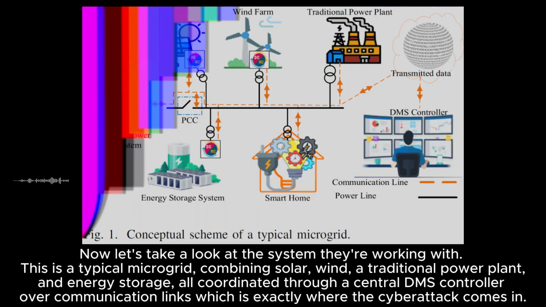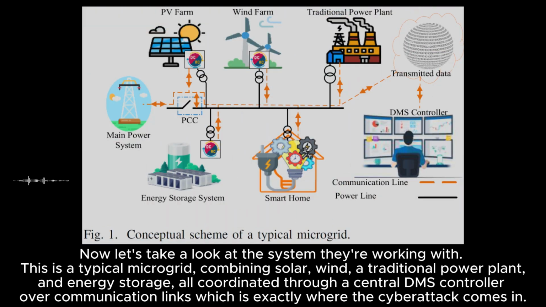Now, let's take a look at the system they are working with. This is a typical microgrid combining solar, wind, a traditional power plant, and energy storage, all coordinated through a central DMS controller over communication links, which is exactly where the cyber attack comes in.